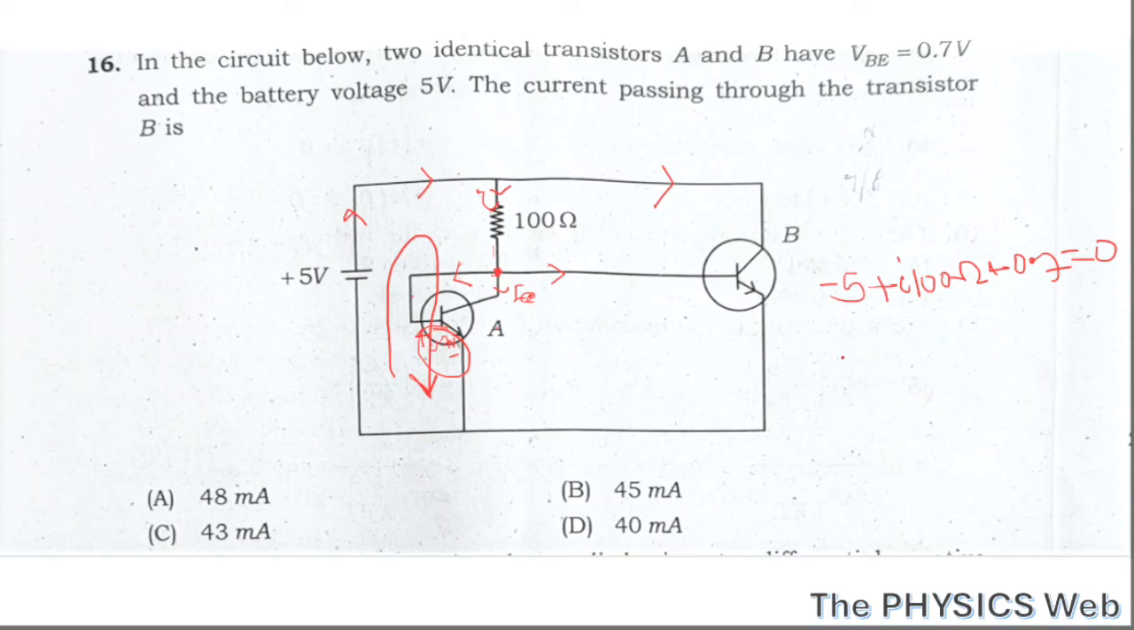Okay, so from here I equals (5 minus 0.7), that is 4.3 by 100, that is 43 milliampere. So this same current will flow through this transistor B. So your correct option is option C.